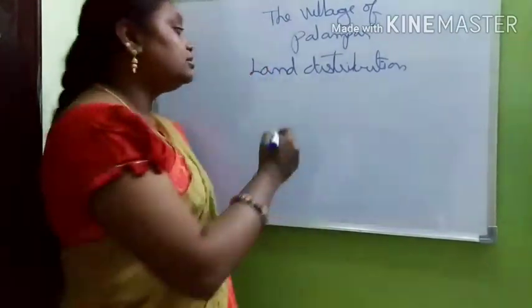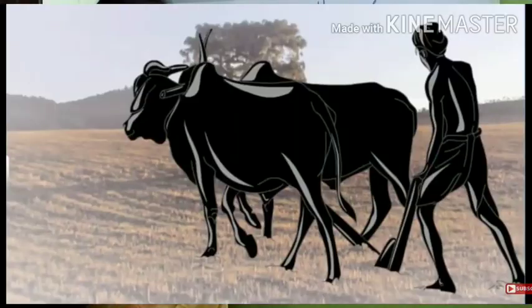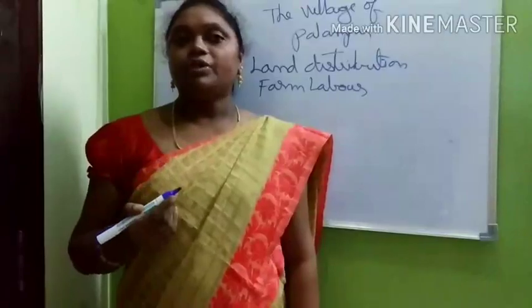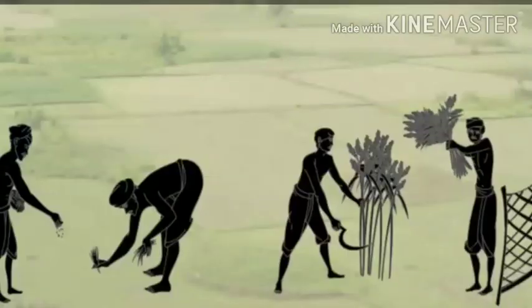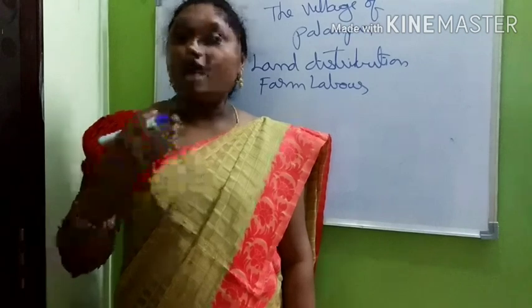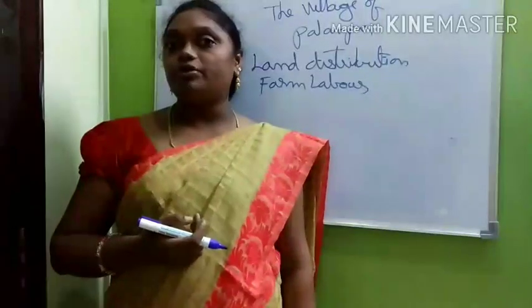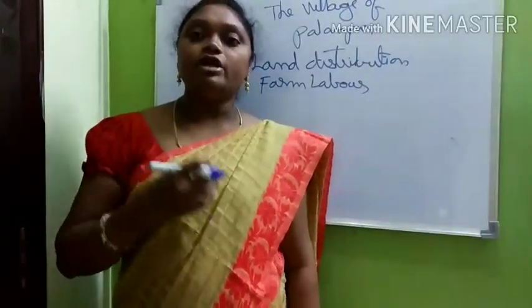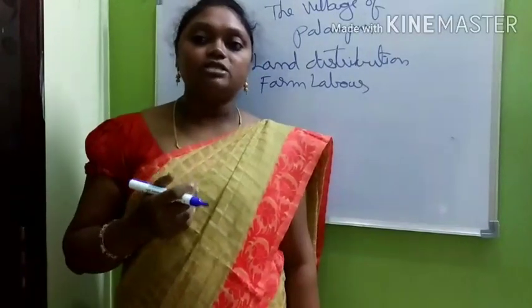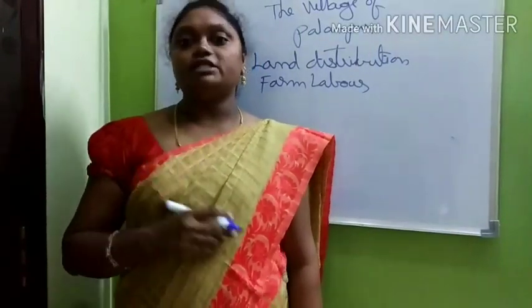And the next topic is farm labor. Farm means agriculture, and we call the workers labor. The farm laborers come from landless families. They may be hired on a daily basis for sowing and harvesting. These are daily wage workers. There is heavy competition for work among the farm laborers. Many people in Palampur village are uneducated, so there is heavy competition, and that is why they agree to work for low wages also.